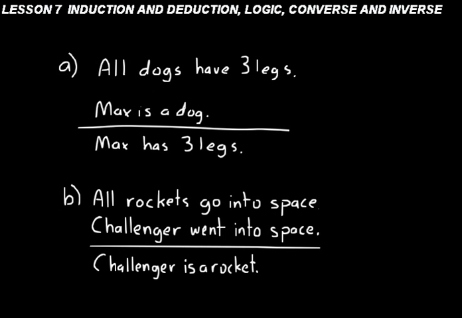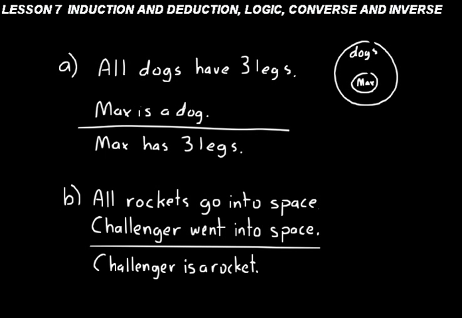Well, why don't we use our Euler diagrams to help us solve these problems. Take the major premise of A, all dogs have 3 legs. That's our big circle, and we'll call that the set of dogs. All dogs have 3 legs. Max is a dog, so Max is inside this Euler diagram.